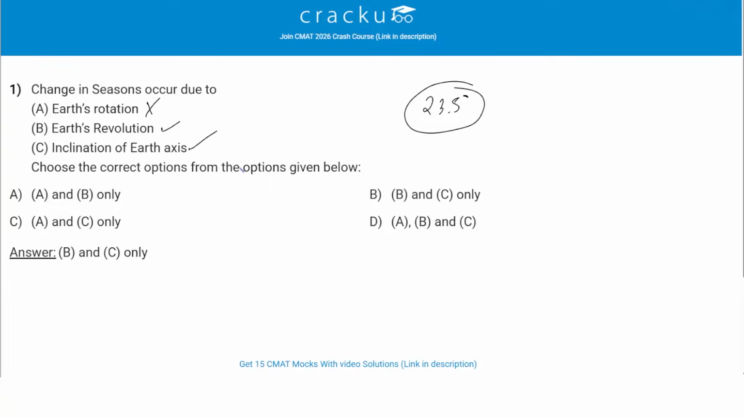Revolution causes different regions of Earth to face the Sun at different times of the year. So axial tilt ensures unequal distribution of sunlight, creating summer, winter, spring, and autumn. Rotation affects day and night, not seasonal changes. So we can say only B and C are the reasons for changes in season. Therefore, option B, which is B and C, is the correct answer.